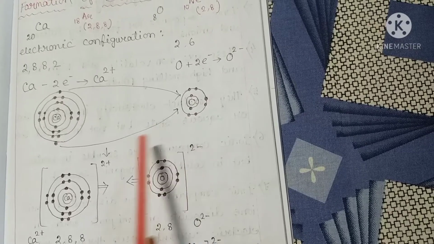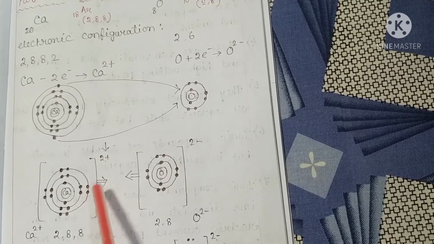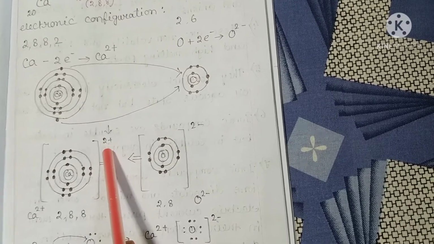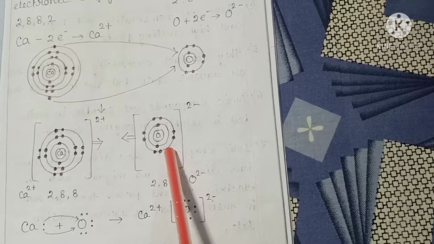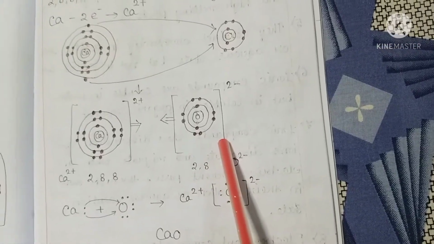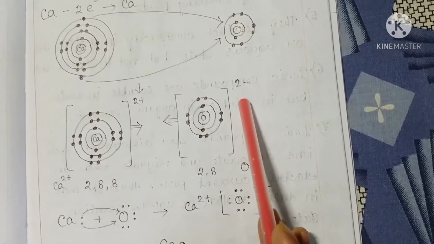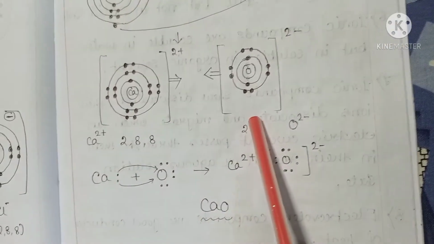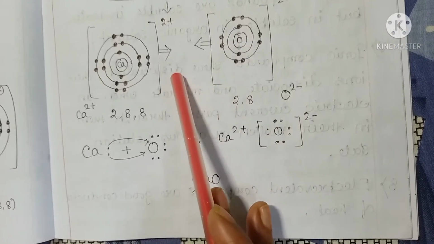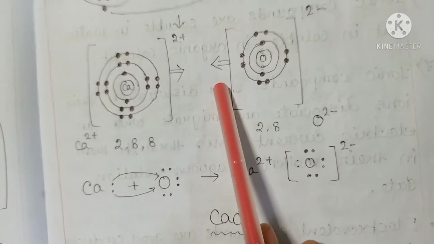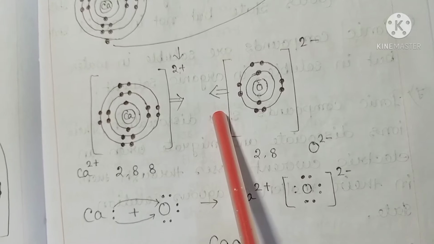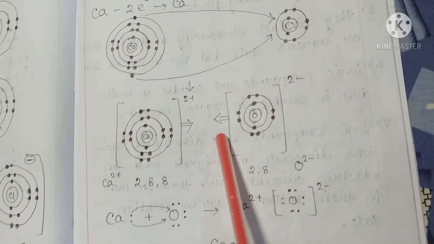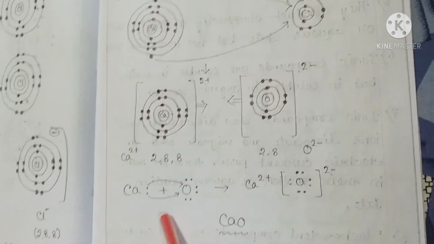As a result, the calcium forms calcium ions with +2 charge, and the oxygen atom forms an oxide ion with -2 charge, and the 2 oppositely charged ions are held together by strong electrostatic force of attraction and form a compound with molecular formula CaO, and this is the electron dot structure.